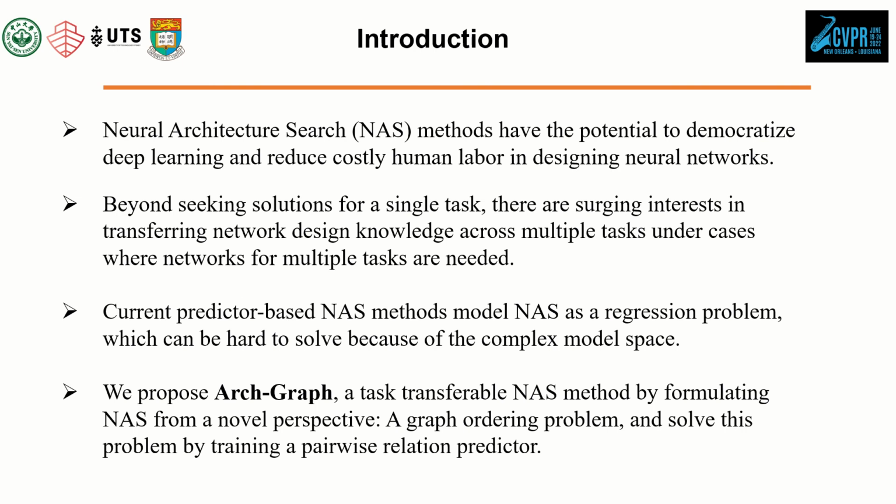Neural architecture search methods have the potential to democratize deep learning and reduce costly human labor in designing neural networks. By automatically searching for optimal architectures, many NAS methods have discovered models exceeding human-designed ones on various tasks. Beyond seeking solutions for a single task, there is surging interest in transferring network design knowledge across multiple tasks, under cases where networks for multiple tasks are needed.